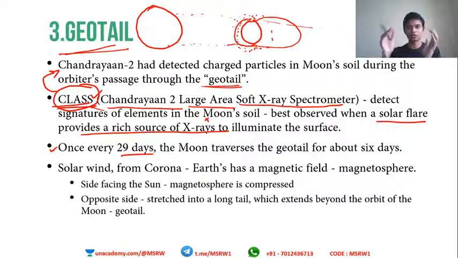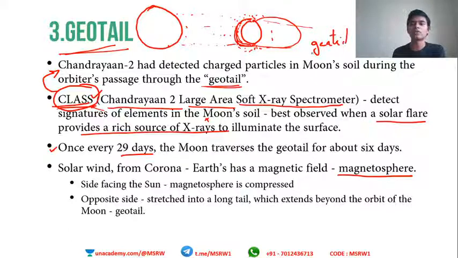Earlier it was uniform, but now due to the direct intensity of the solar wind, this part got compressed and the other part got pushed out. Okay, this is known as the magnetosphere. Here it is compressed and here it is elongated, so this together forms the geotail. This is what geotail is. Okay, so the magnetic field around the Earth, look, you can see here it looks like a tail extending backwards, right? This is called geotail.